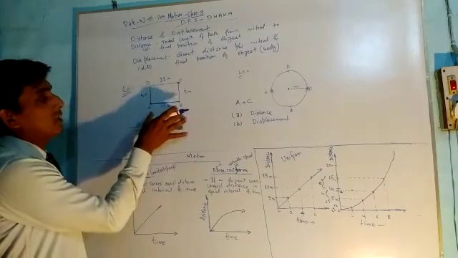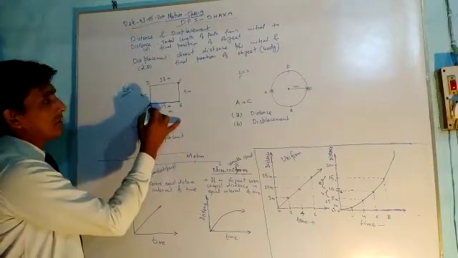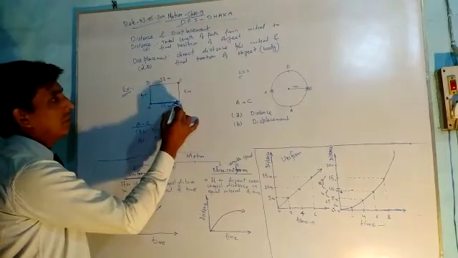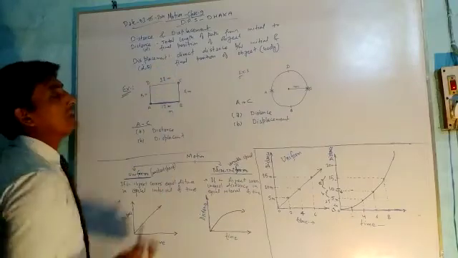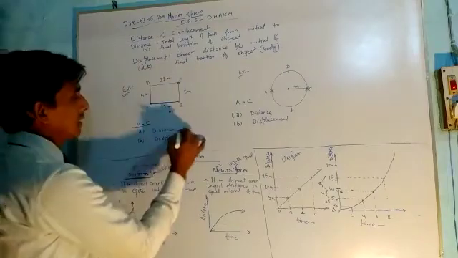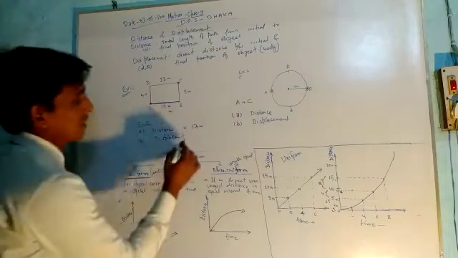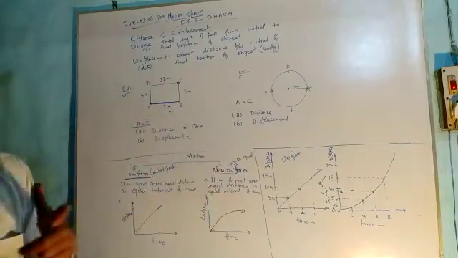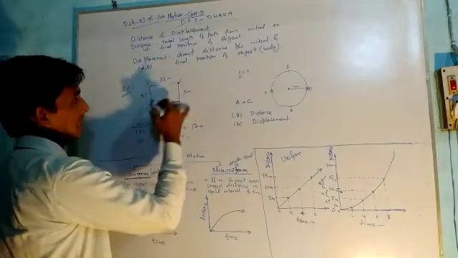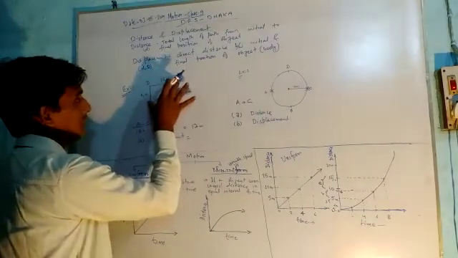Here the length of this side is 12 meter and the length of this side is 5 meter. If the object goes from A to C, in this case it is covering 12 meter and in this case it is covering 5 meter. The total length of path will be 12 meter plus 5 meter, that is 17 meter. So the distance will be 17 meter. And the displacement will be how much? Displacement is the shortest or direct distance between the initial and final position. Here this is the initial position and this is the final position.